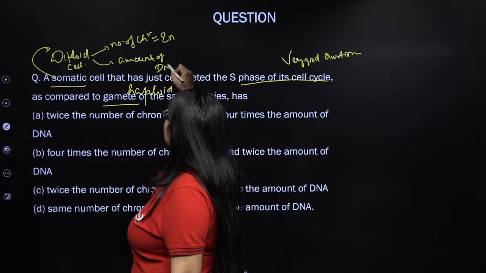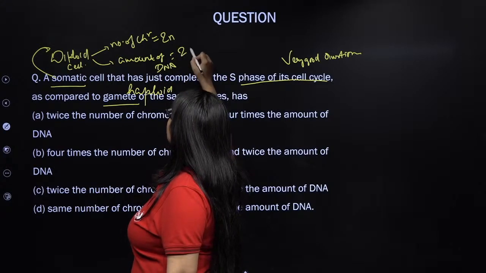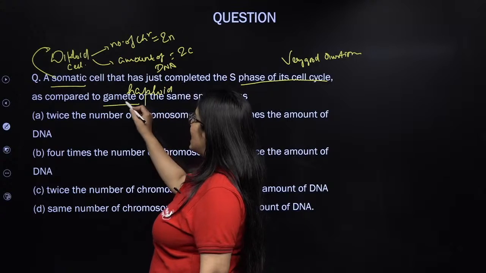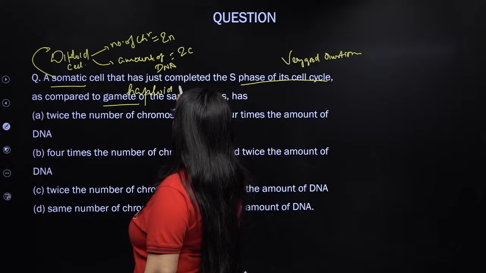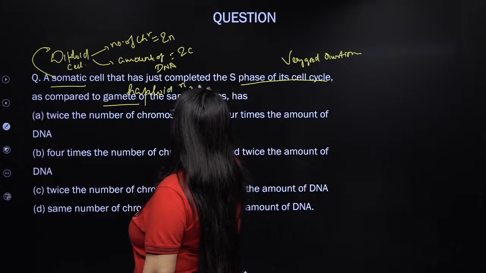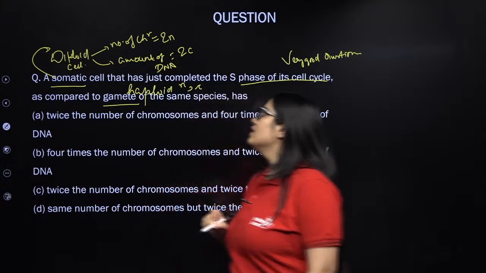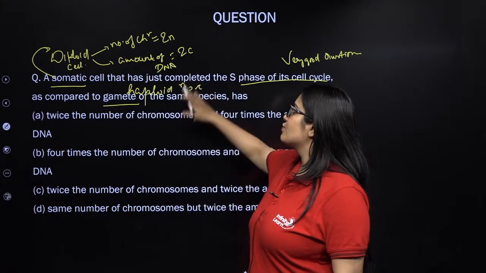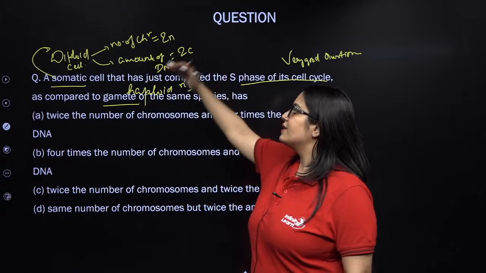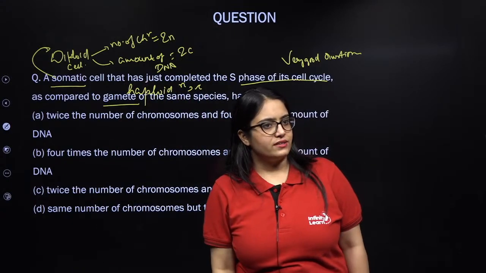Amount of DNA कितना रहेगा? 2c, right? And what is a gamete? Haploid. यानी number of chromosome n and amount of DNA c रहेगा, right? So it is just half. Number of chromosome and amount of DNA is just half in a gamete in comparison to a somatic cell.